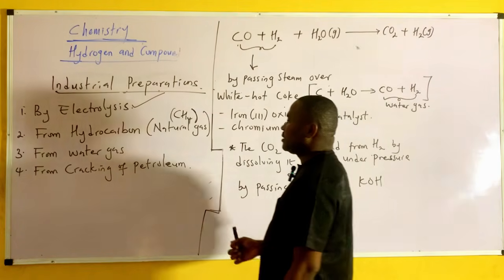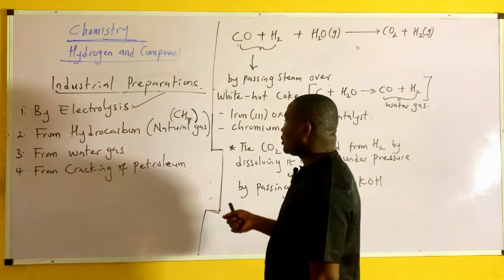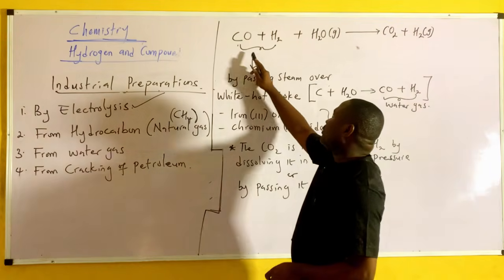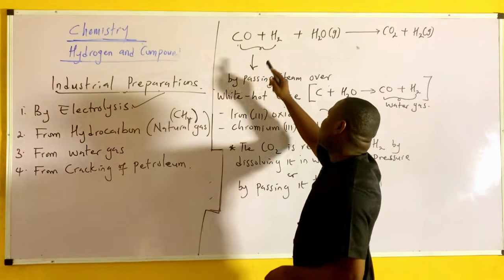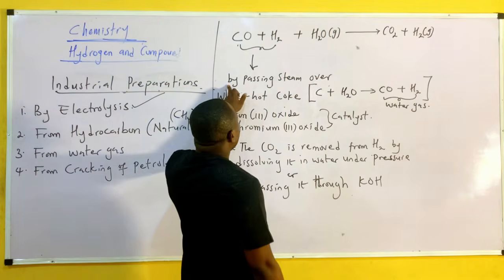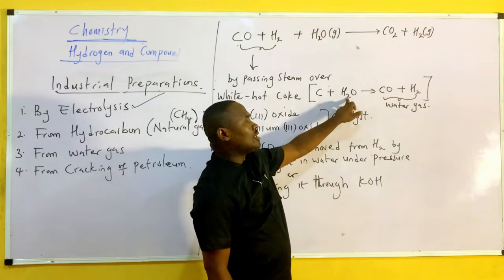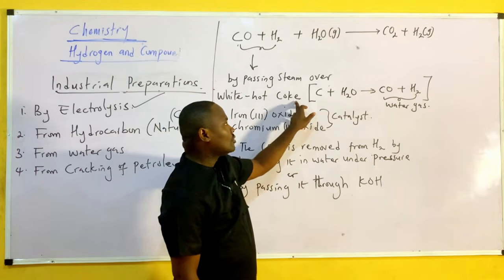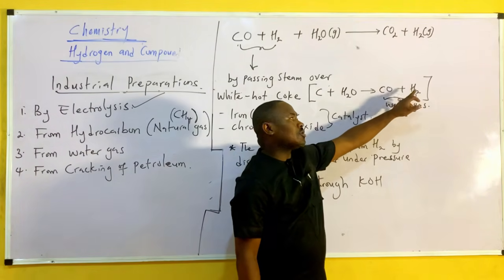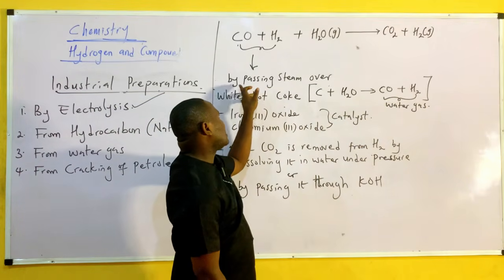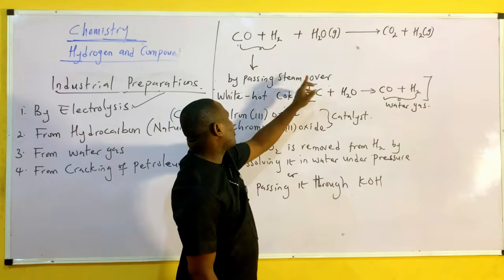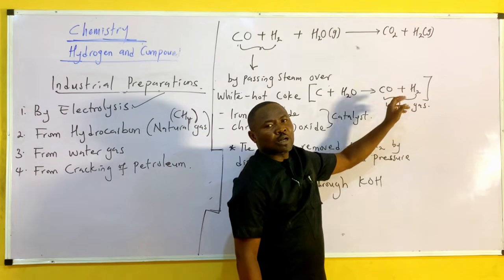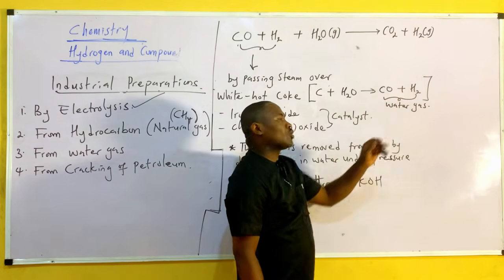Now let's see number 3, from water gas. What is water gas? Water gas is a mixture of carbon monoxide and hydrogen. When steam is passed over white hot coke or white hot carbon, you have a mixture of carbon monoxide and hydrogen. That's what we call water gas.